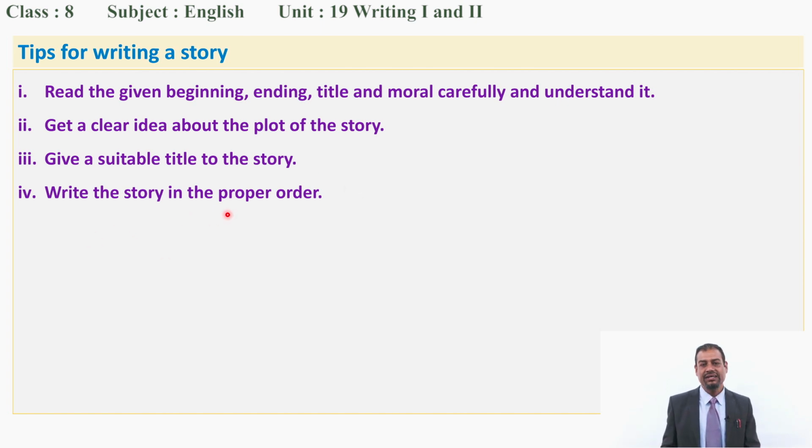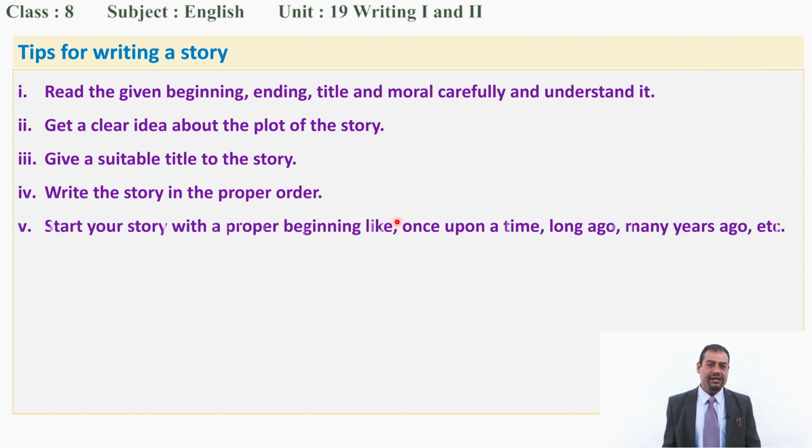Then write the story in the proper order. It means the series of events, what happens, then what happens, then what takes place, then what event takes place, these things you have to write down. Next is start your story with a proper beginning, like once upon a time, long ago, many years ago, several years ago, you can start your story like this. It gives the flavor of a story.